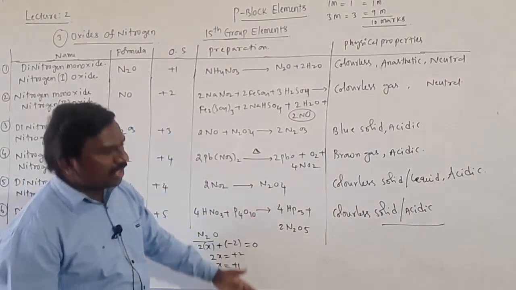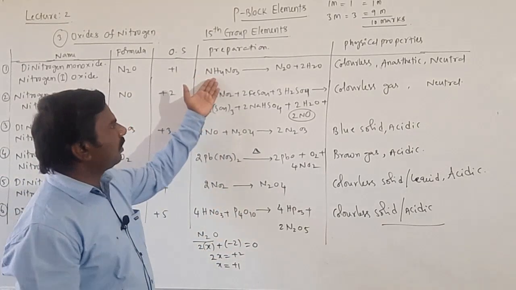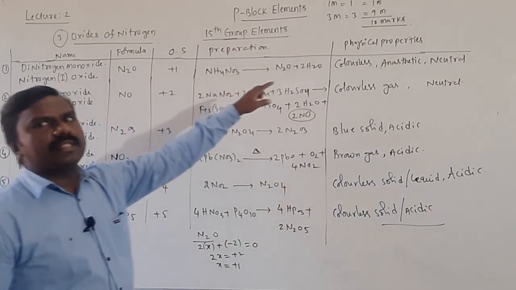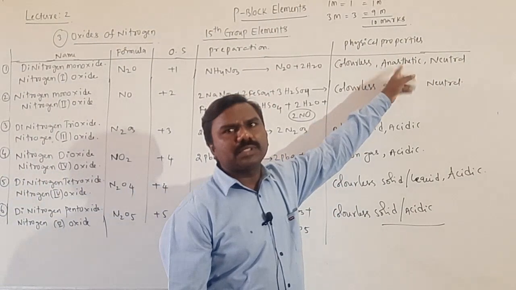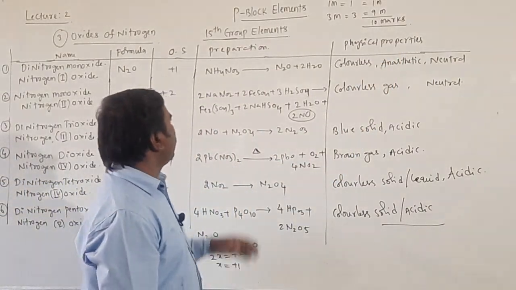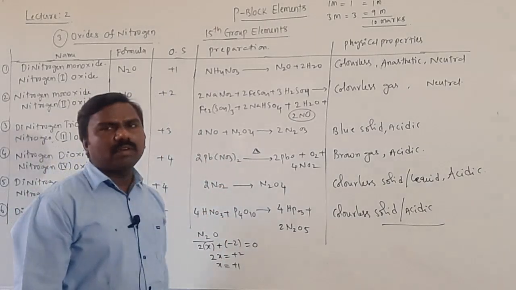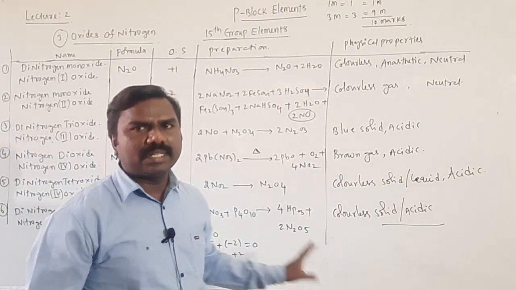These are the preparations, students. We need to write, just remember the preparations. First one from ammonium nitrate. The first one is called laughing gas. Here nitrous oxide is called laughing gas. That's why it is used as an anesthetic agent. Second one, third one preparation, fourth one, fifth one, sixth one. All are, we need to practice that. There is no logic behind this.